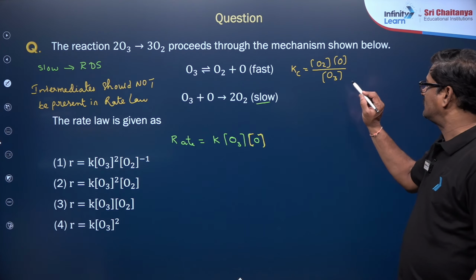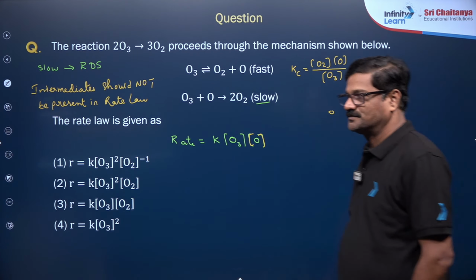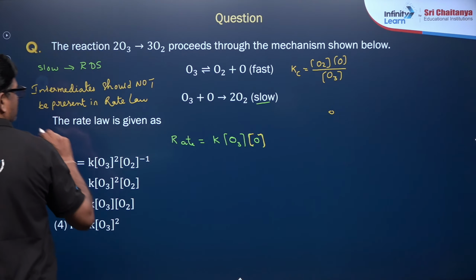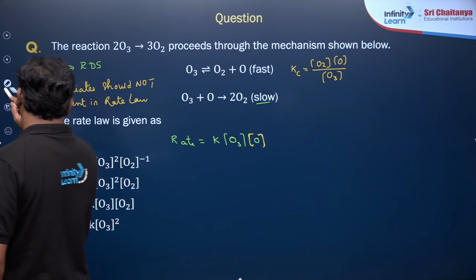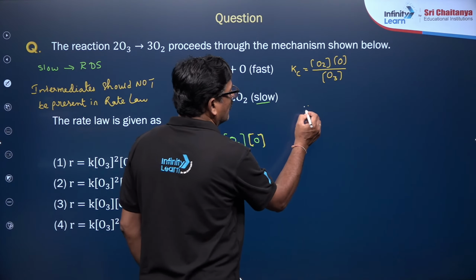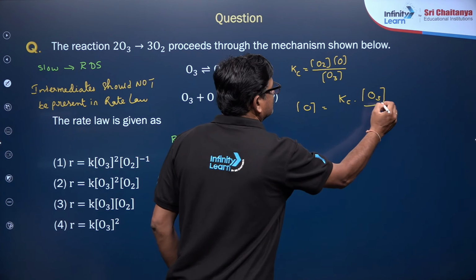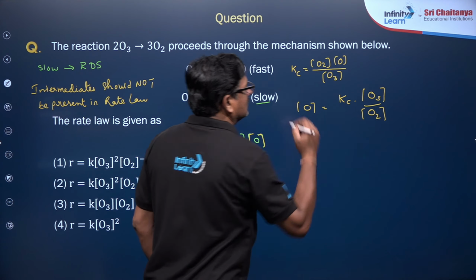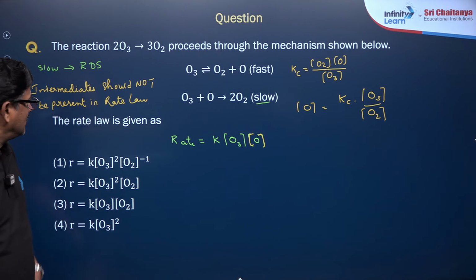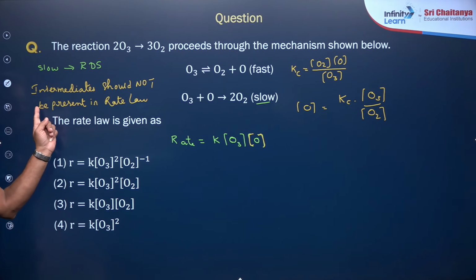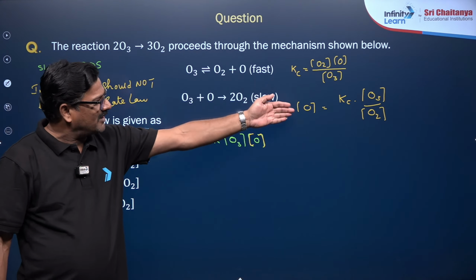So I want to get O. So it is going to be, O is going to be Kc dot O3 upon O2. Intermediate should not be present in the rate law. Okay? To remove it, I am doing some work here.